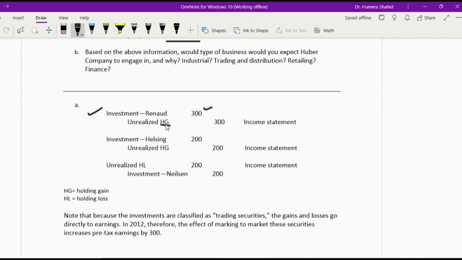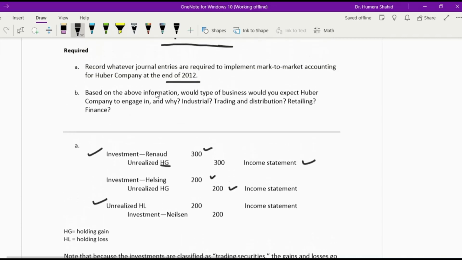HG means holding gain. I just wrote it in a hurry. You need to write the full holding gains, 300. And this unrealized holding gain will be reported in the income statement. Same is with Helsing, that was 200. And for Nielsen Financials, we have unrealized holding loss, and it will also go to the income statement. And equity investment will decrease.